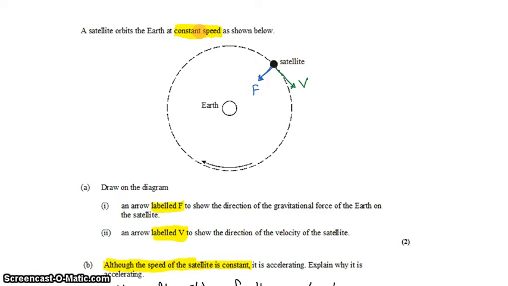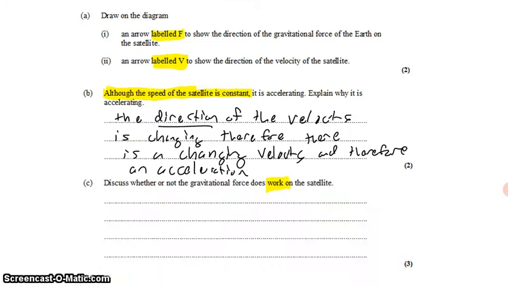It could be receiving gravitational potential energy, but to do that, it would need to be moving higher in the gravitational field, and it doesn't do that either. It stays the same distance from the Earth. So one thing we could say is that the satellite receives no kinetic energy, it receives no gravitational potential energy, therefore it could not possibly be having any work done on it.